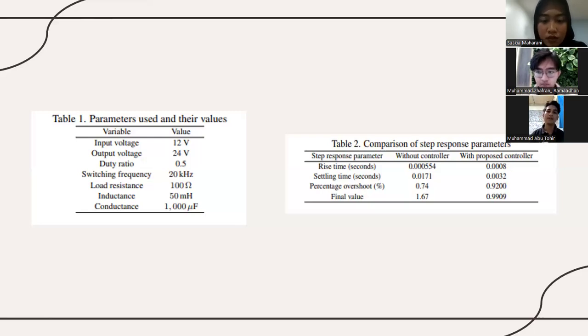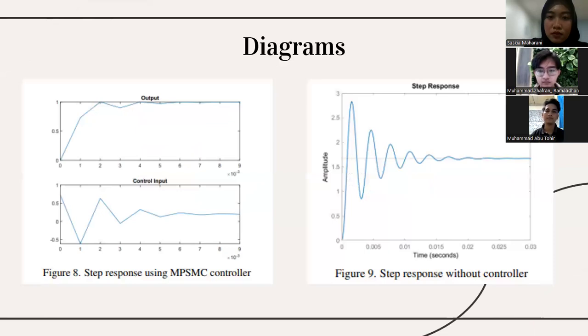Okay. Next, for the graphs, Zafran and Saskia will explain. I'm going to analyze the graph, which shows the step response using the MPSMC controller. We can see in Figure 8 that this figure consists of two graphs. The upper graph shows the output, and the lower graph shows the input signal. First, the upper graph shows the step response without any controller.